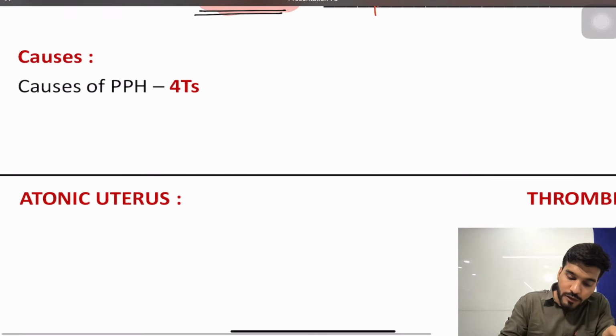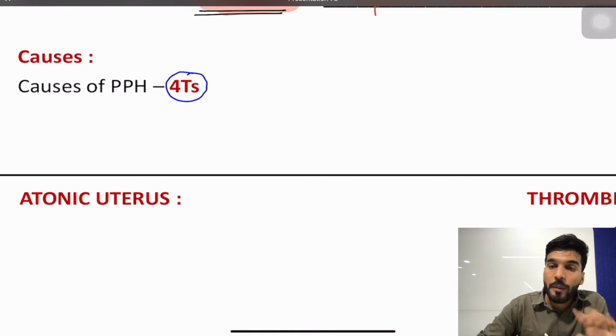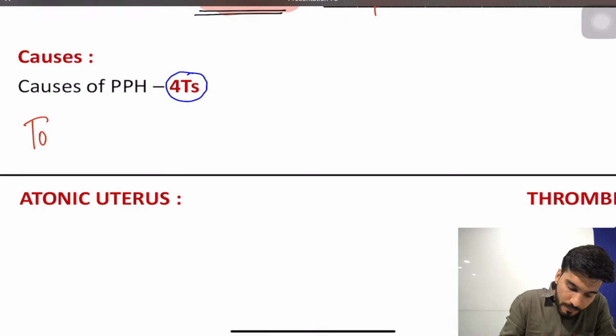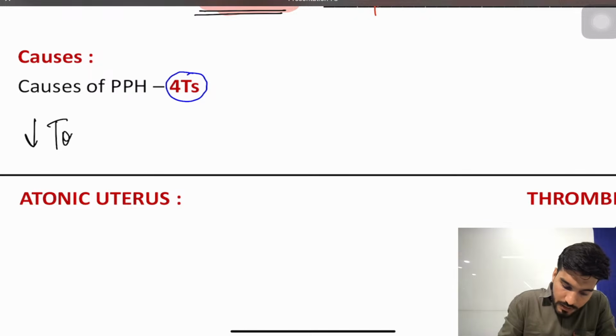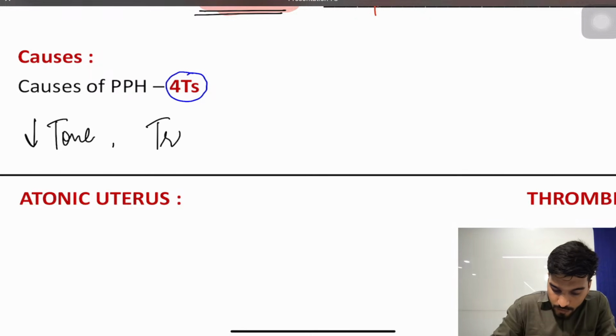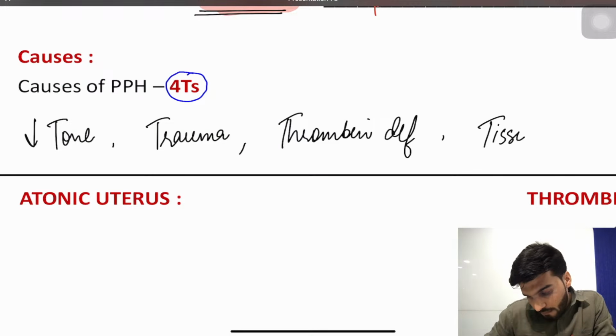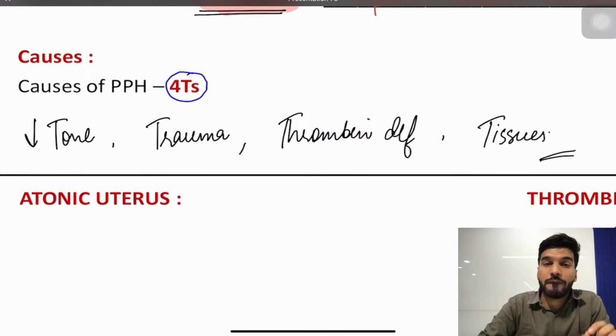Now what are the causes of this postpartum hemorrhage? If we talk about the causes of postpartum hemorrhage, we have 4 T's. So what are the 4 T's? First T, we have tone, decreased tone. Then we have trauma. Then we have thrombin deficiency. And then we have tissues. So we have tone, trauma, thrombin deficiency and tissues.